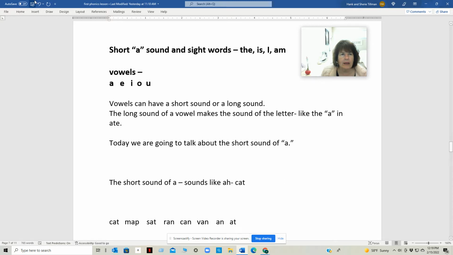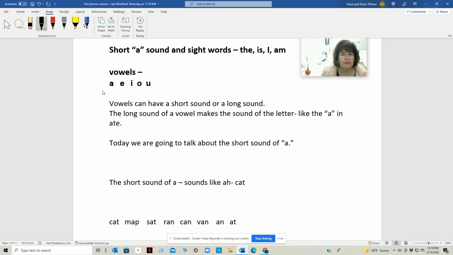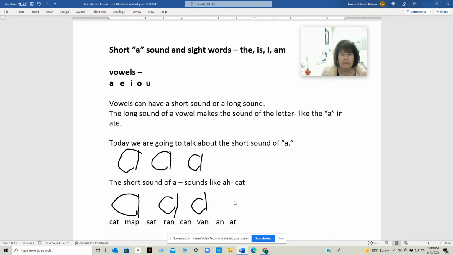Let's make the letter A. Let's draw the letter A together. A. The short sound of A sounds like a, cat. A, A, A.